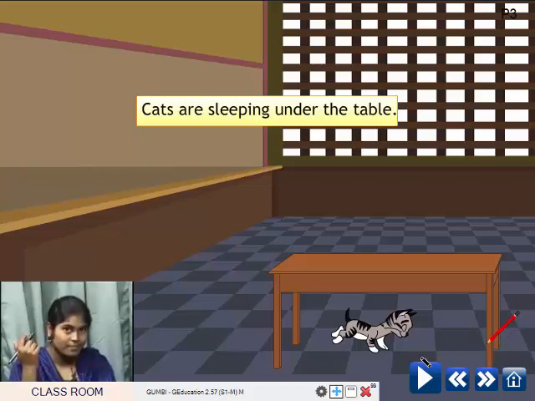Now which is another word like that in this sentence? Under, because it tells us the position of the object. Here cat is the object. So it is this word. It will give you the position of that cat. So the cat is sleeping under the table.